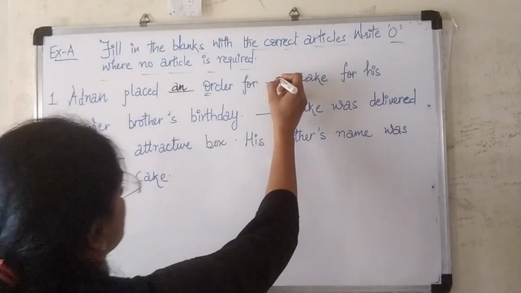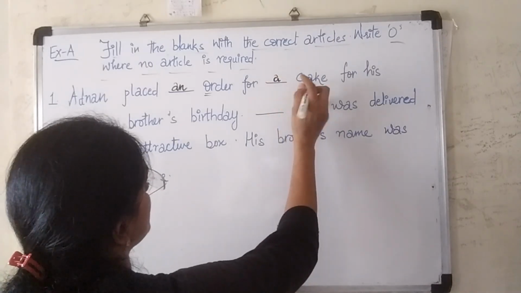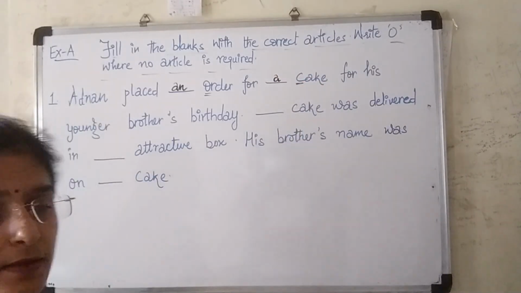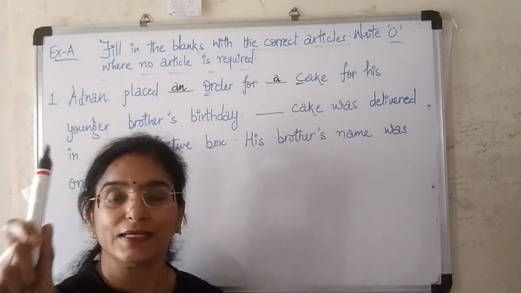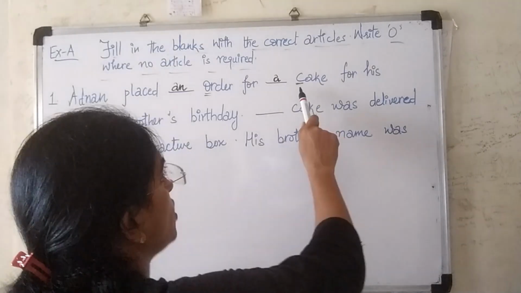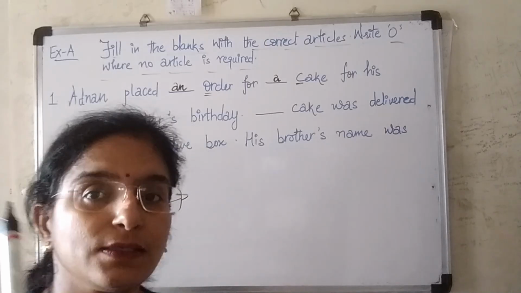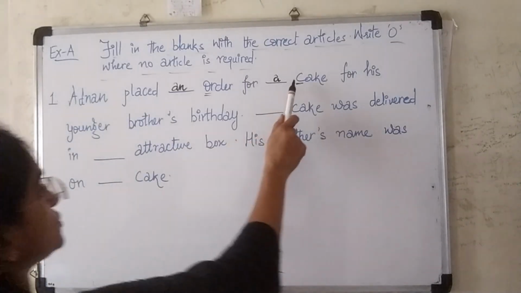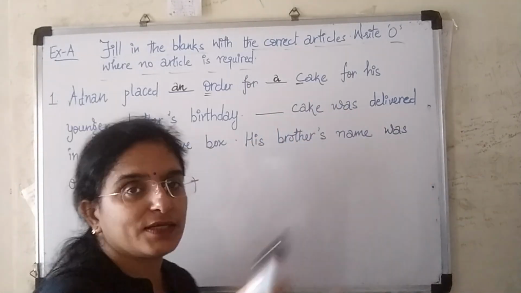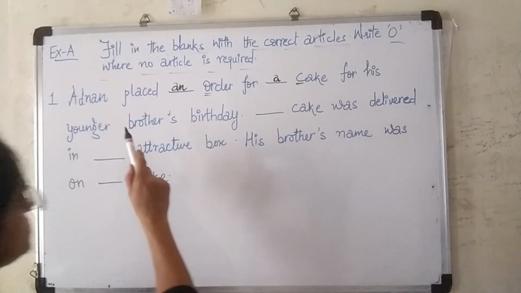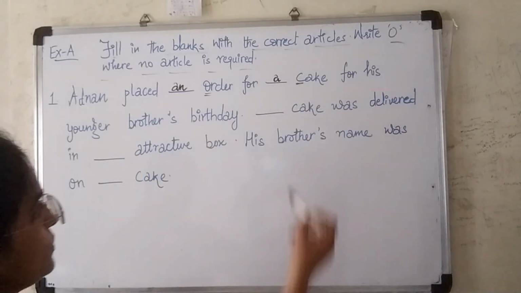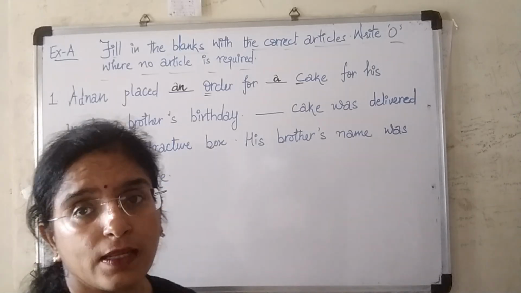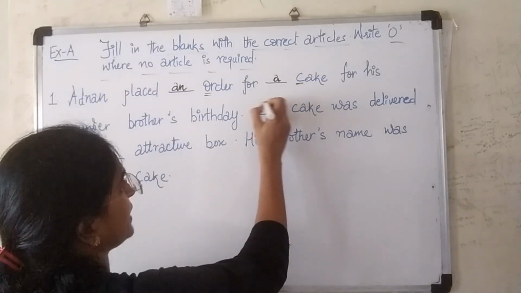For dash cake, the noun given is cake and it is singular, it is not plural, and it is also a consonant. So what should be the correct answer? A cake. And it is also introduced the first time, so we can't write the at all, right? So the next one, a cake for his younger brother's birthday. Now again the cake is getting repeated, so what would we write?